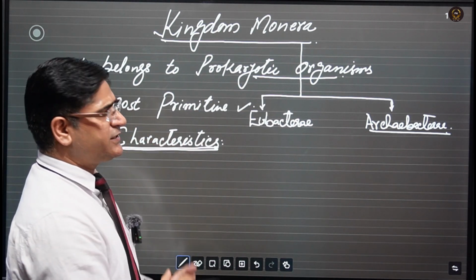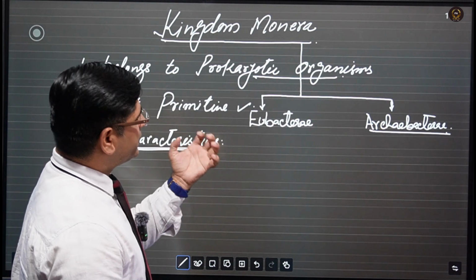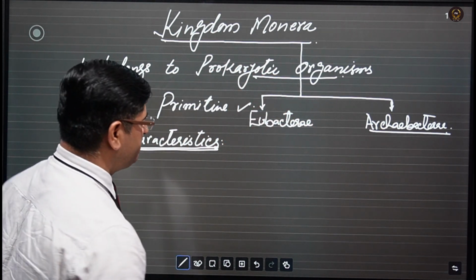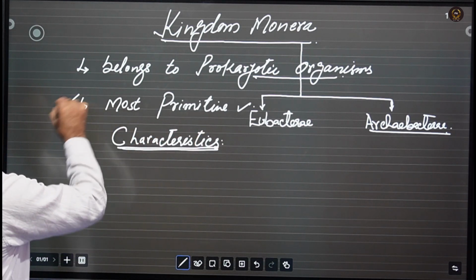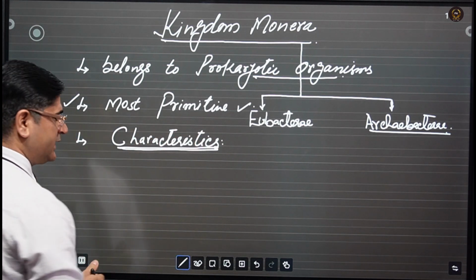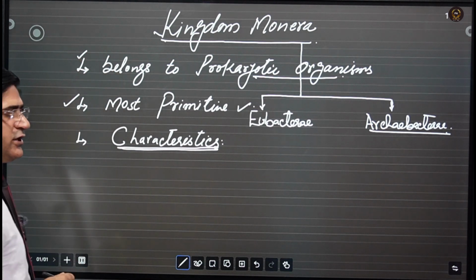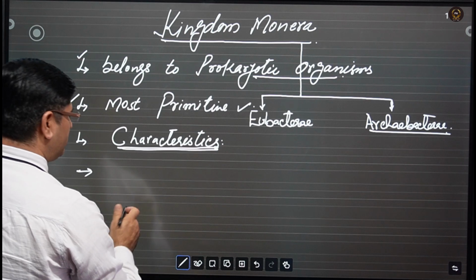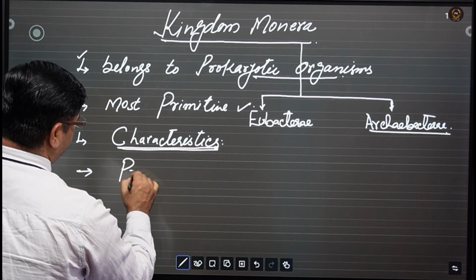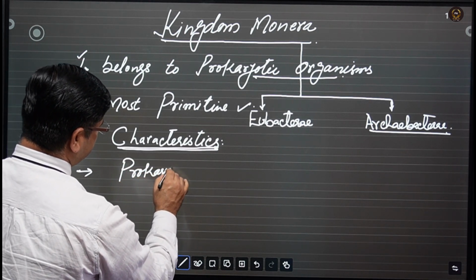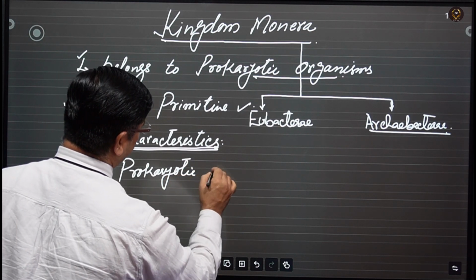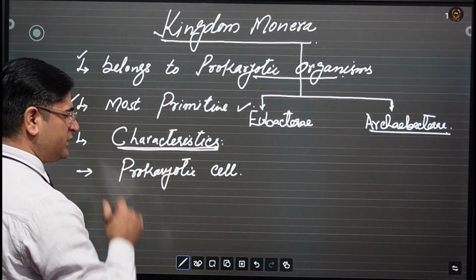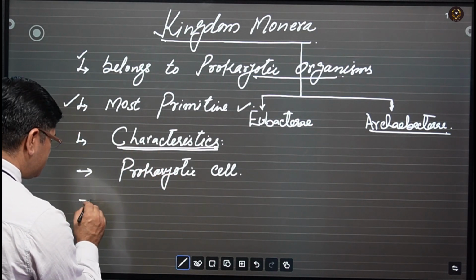Now, what characters are present in the kingdom Monera as a whole? Number one, they are the most primitive organisms. They have a prokaryotic organization, that means they are made up of prokaryotic cells.